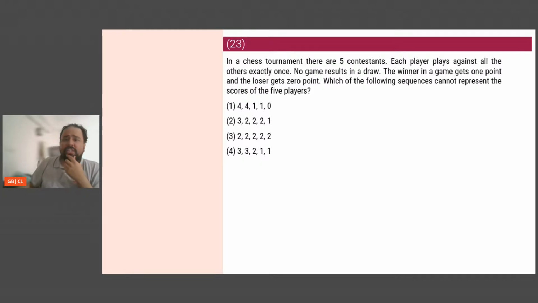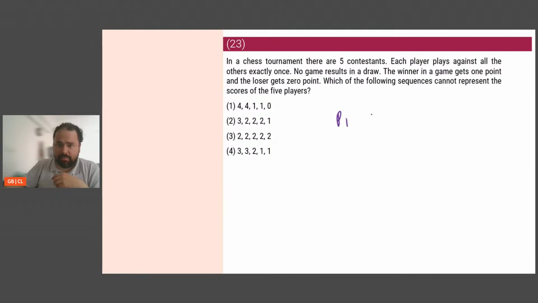Okay. In a chess tournament, there are 5 contestants. Each player plays against all the others exactly once. No game results in a draw. The winner in a game gets 1 point and the loser gets 0 points. Which of the following sequences cannot represent the score of the 5 players?